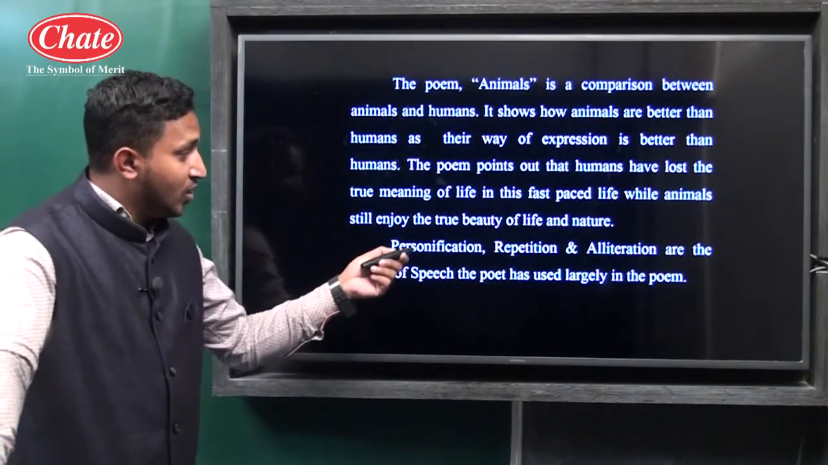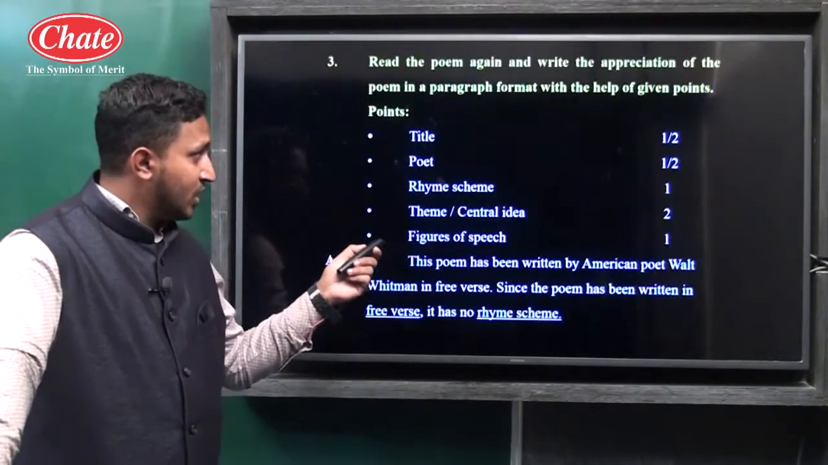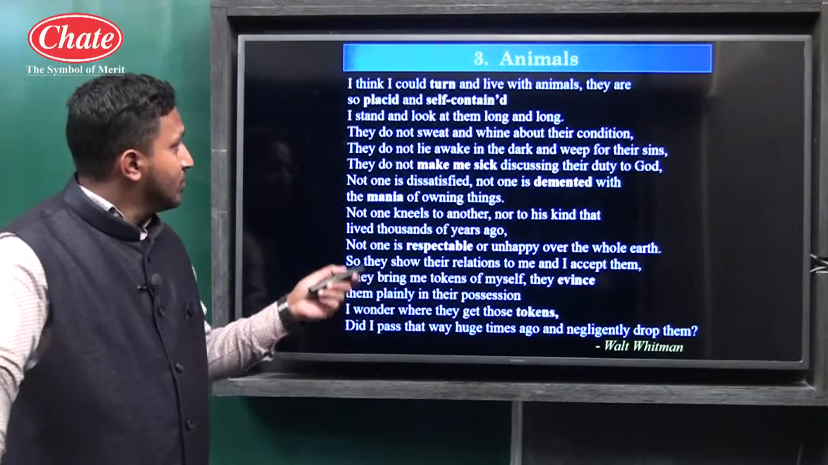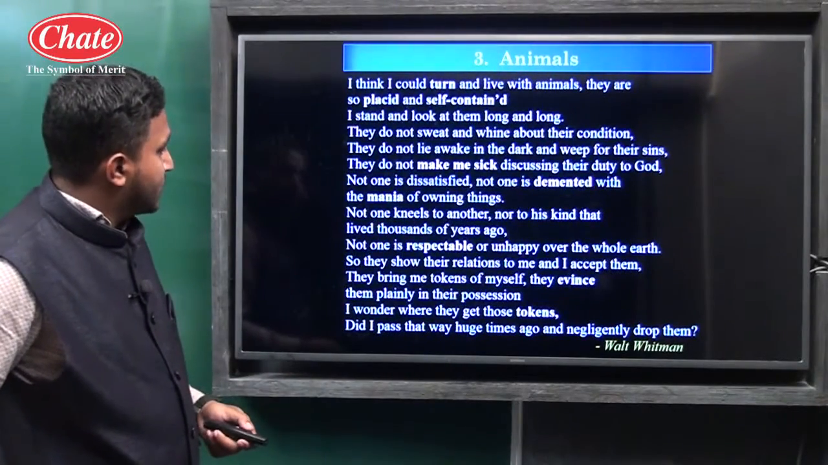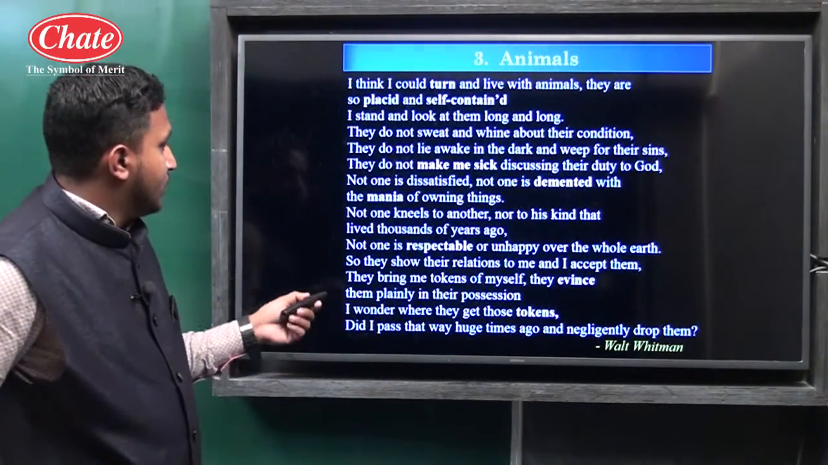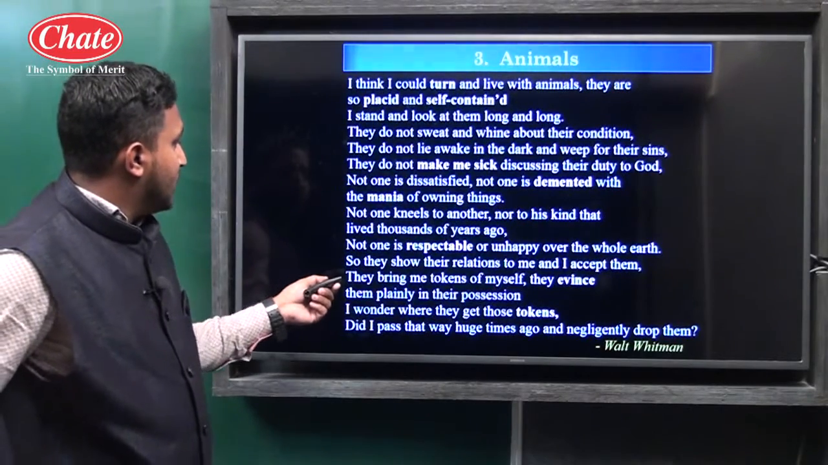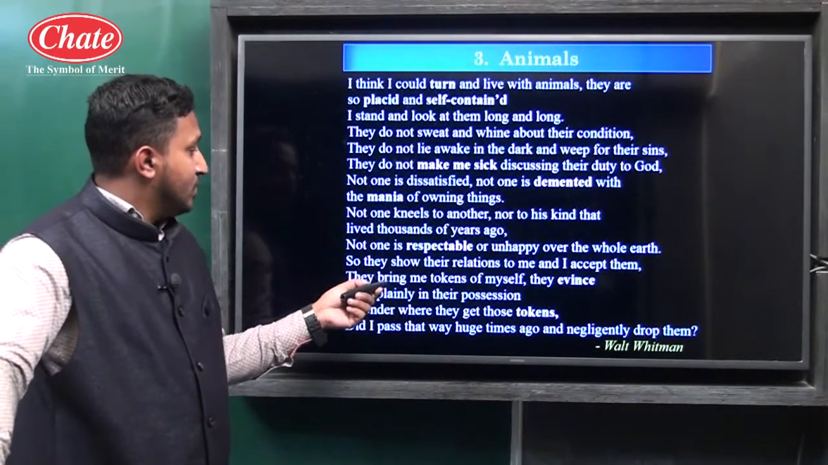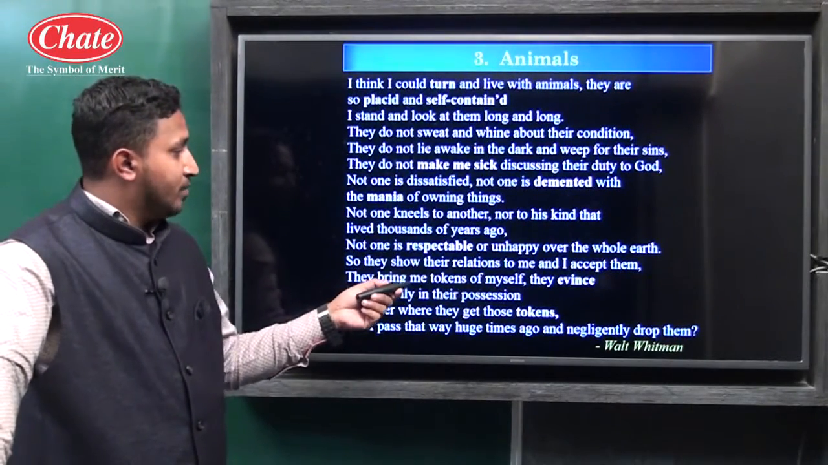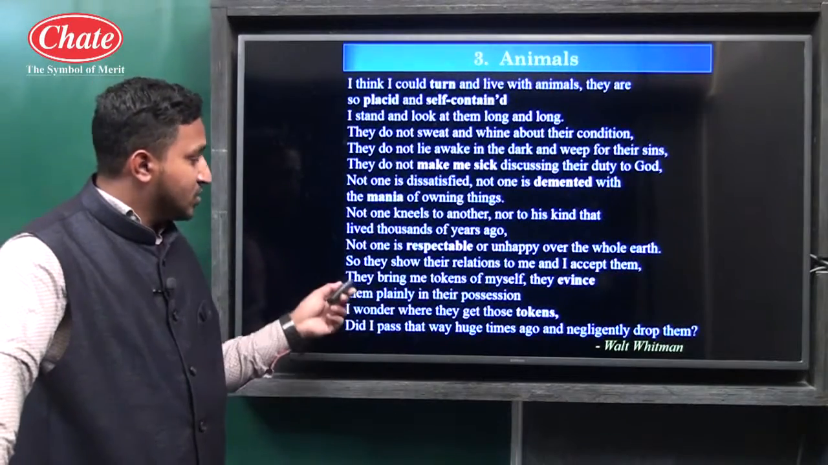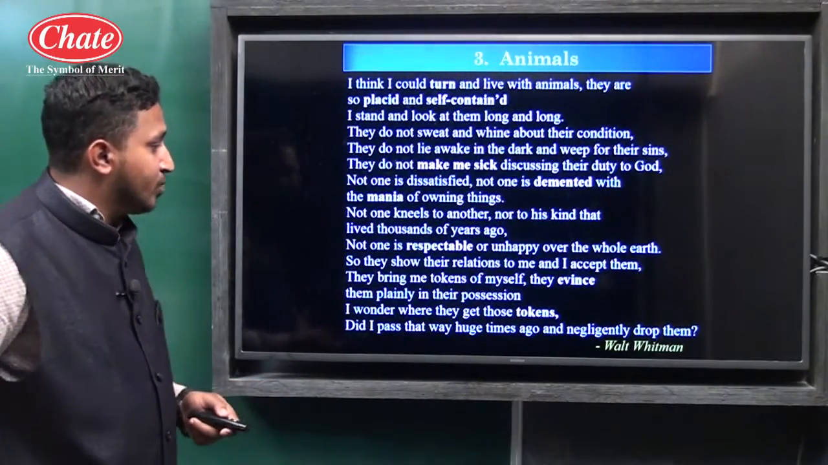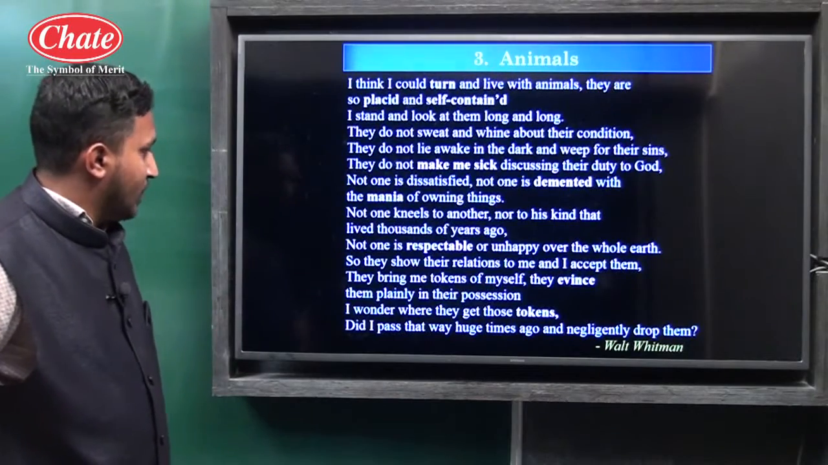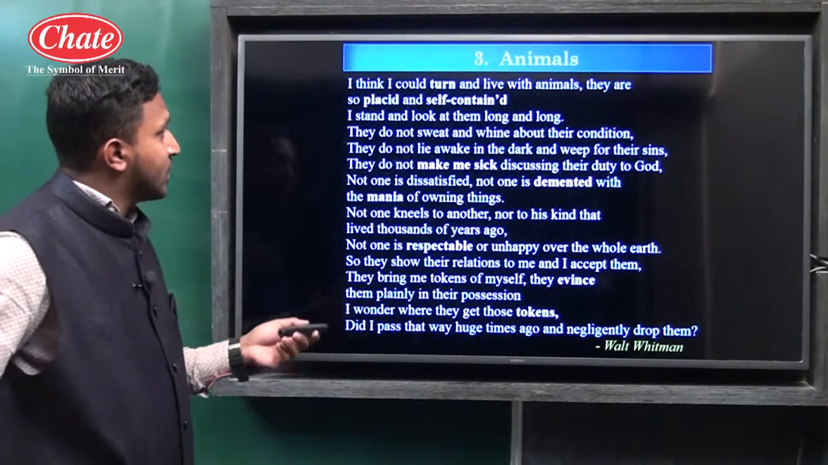So here actually you have to explain one of the lines also. So let's see. Now if we see one of the lines, for personification, alliteration and all: "Now they bring me tokens of myself, they evince." Here the sound of T has been repeated again and again to bring poetic effect. So any one line you can explain here.